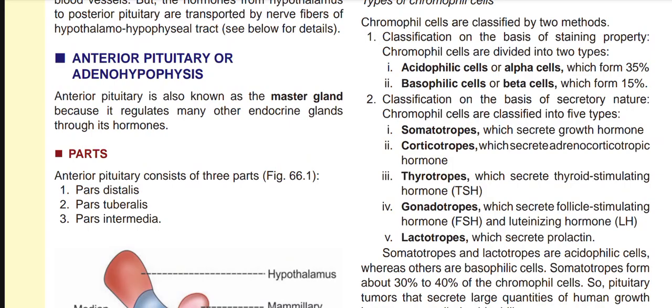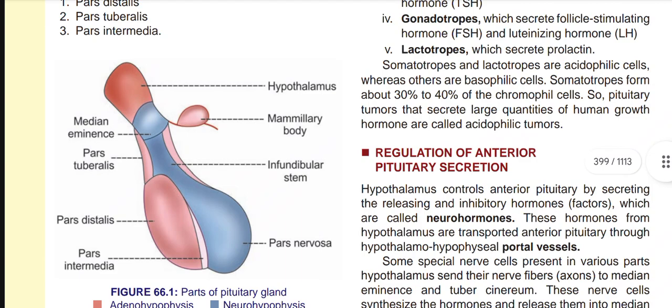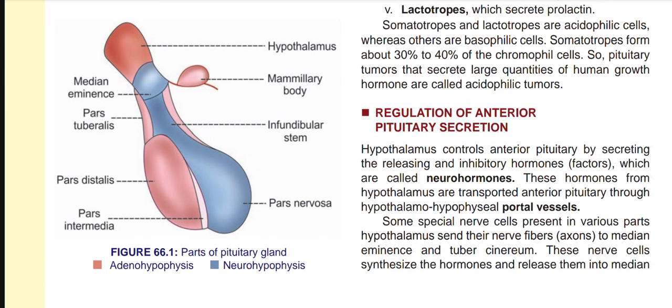Now, parts. The anterior pituitary consists of three parts: first, pars distalis; second, pars tuberalis; and third, pars intermedia. So this is the stalk, hypothalamus, then the mammillary body, median eminence, infundibular stem, and pars tuberalis part. This is a pinkish color.